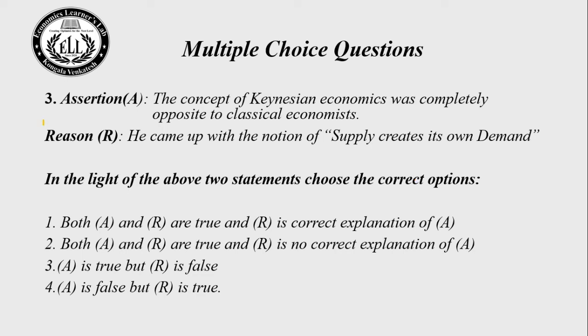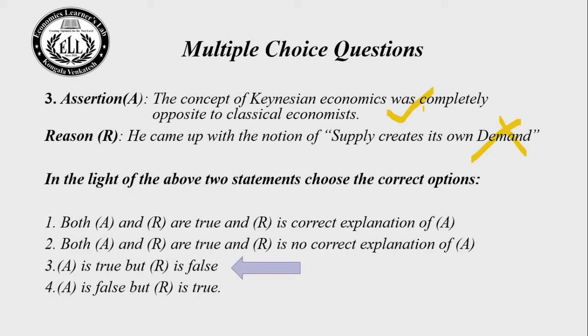Time up. Stop doing it. Let us see. Assertion A. The concept of Keynesian economics was completely opposite to the classical economists. Reason R. He came up with a notion that supply creates its own demand. This statement is wrong. Assertion A is right. So the right answer for this question is choice number 3.